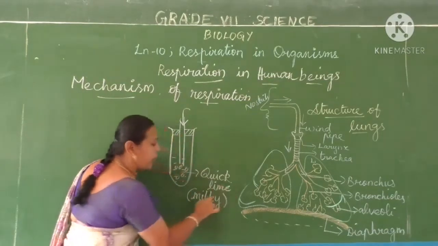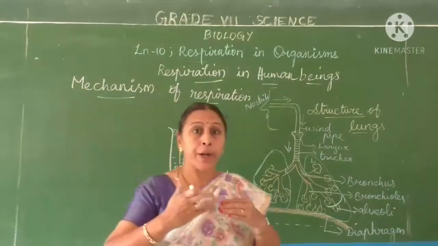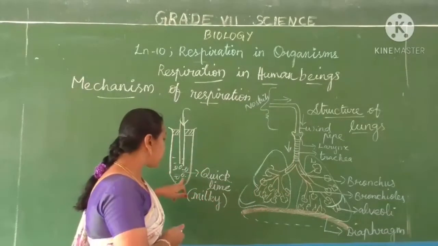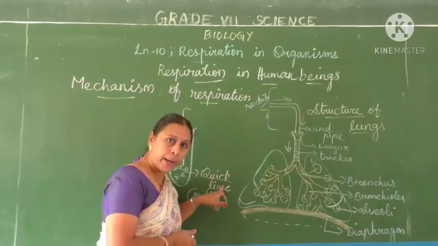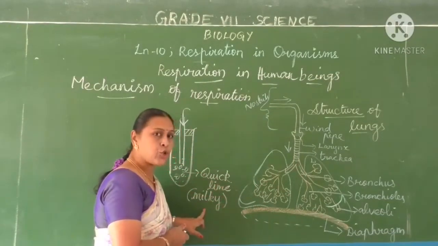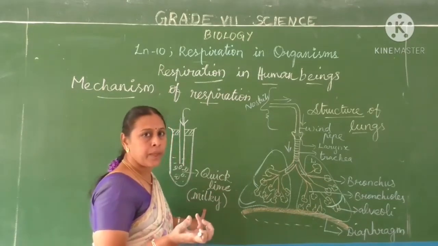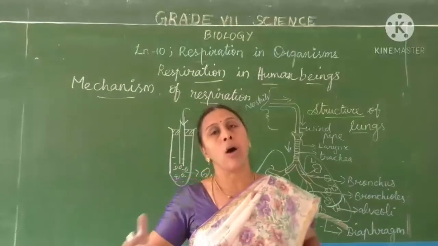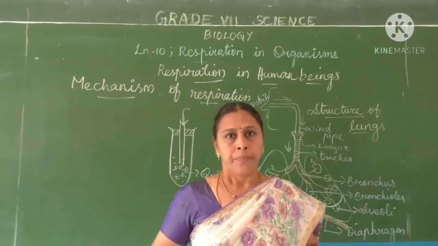It turns lime water into milky, changing into white color because of the reaction of the carbon dioxide with the lime water. This shows that what we exhale contains carbon dioxide.